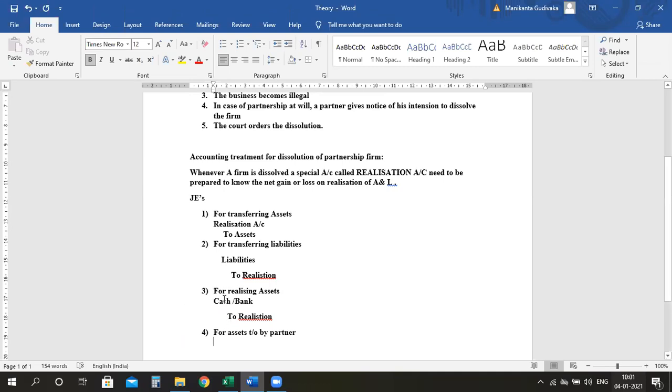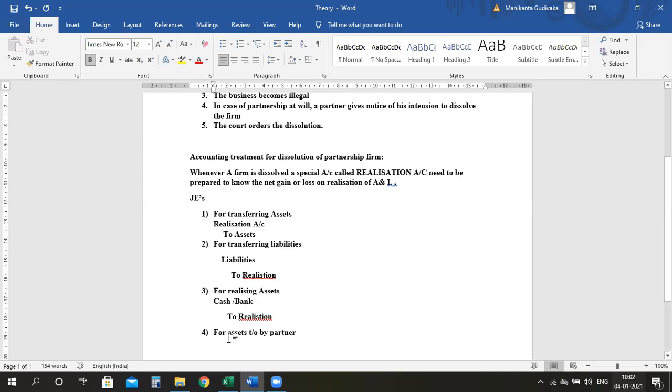But one of my partners, Harish, told me, ma'am, the vehicle is there, you don't sell it, I will take the vehicle. Now, when one of my partners is taking the vehicle, the final amount I have to settle to the partner will be reduced. Why? He's my partner. What will I give him the money from? Anyway, I have to pay him at the end. I will adjust in that. So here you are not getting cash or bank. One of the partners is taking it.